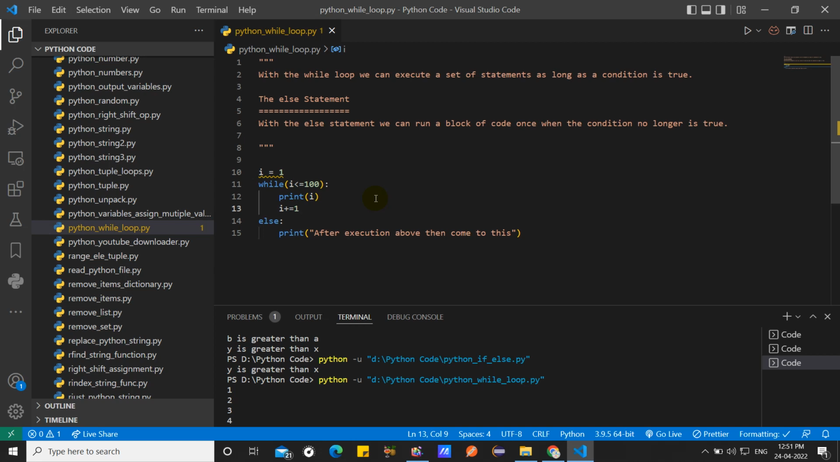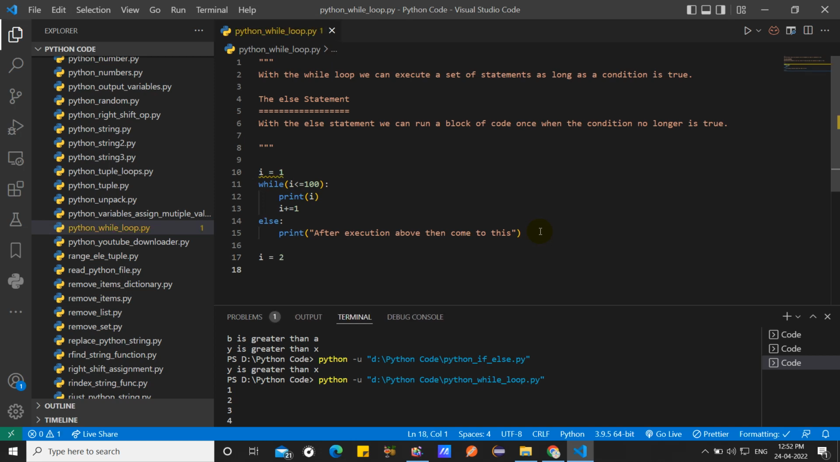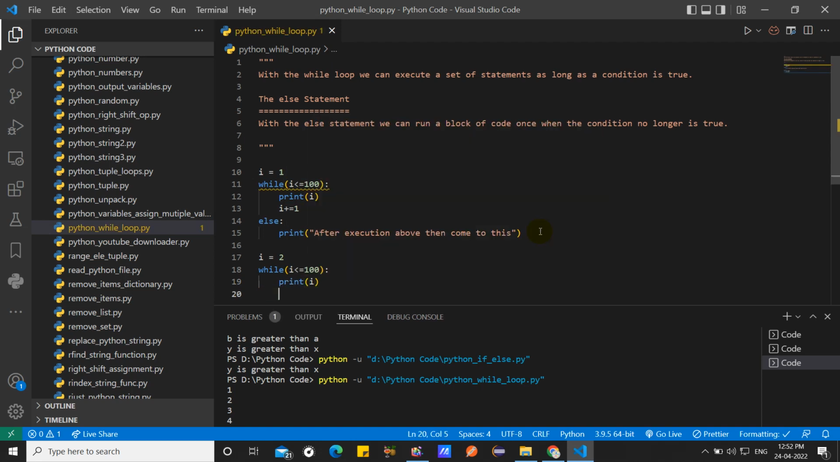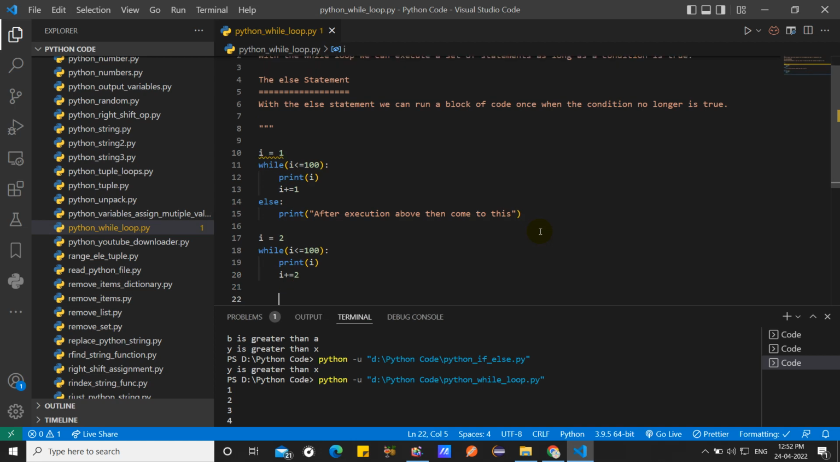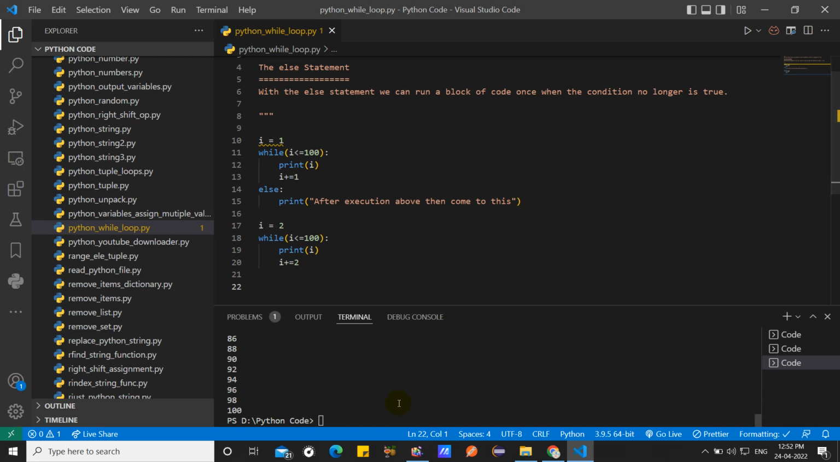If I want to print even numbers, I take i equal to 2, then while i less than or equal to 100, print i, then i plus equal to 2. So here even numbers are printed. This is the process of how a while loop works.